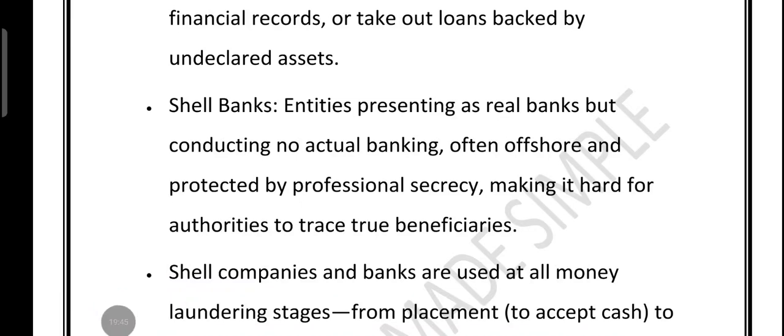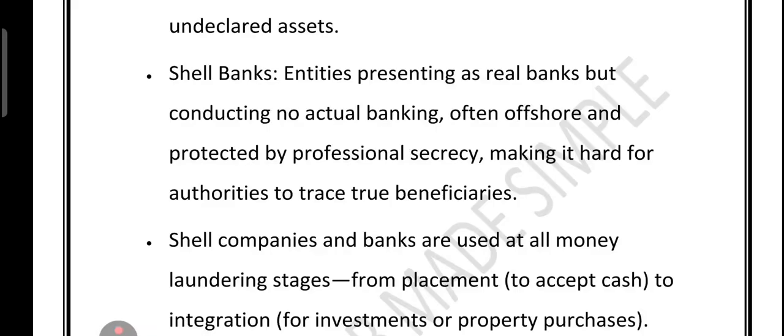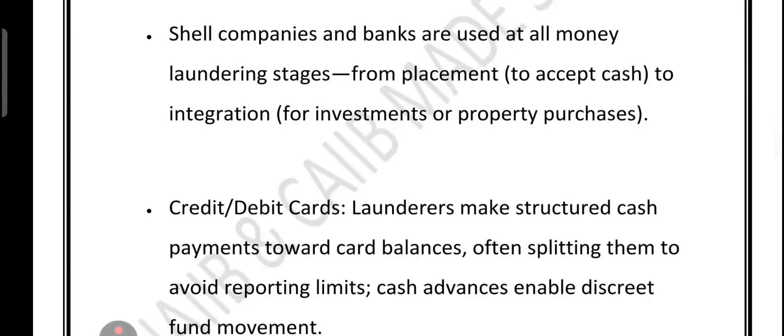So friends, trade trick basically is to overpay for worthless good to send money abroad. High value asset means buying and exporting luxury item to hide the origin. Alternative remittance means settling payment through trade instead of cash. Offshore bank, they hide money in secrecy friendly country. Shell company means paper only firm for fake deal. Shell bank means fake bank shielding the real owner. Right, these are the points which we have just cleared.